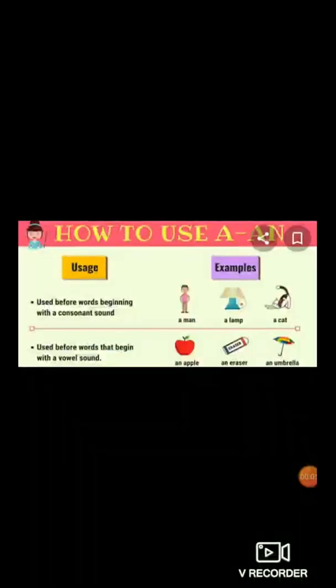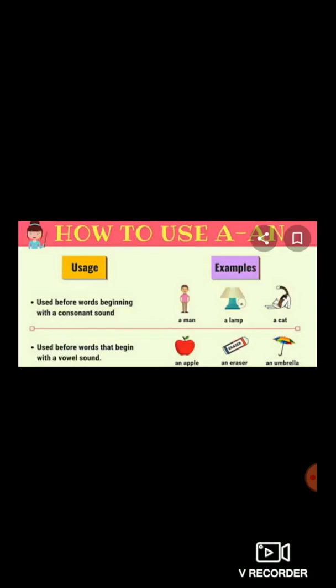Now you might be having confusion about how to use a and an. You might be thinking, yes, an article is used before a noun, but when to use a and when to use an? So now I am going to explain to you all how to use a and an before a noun.